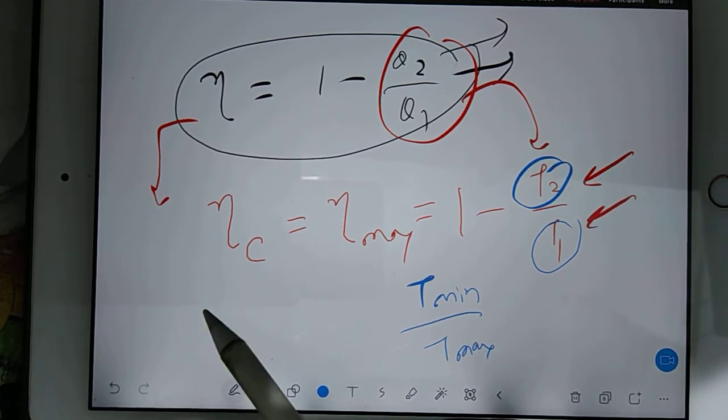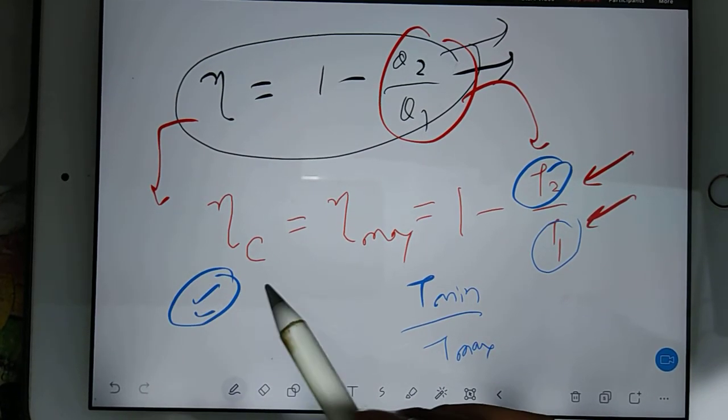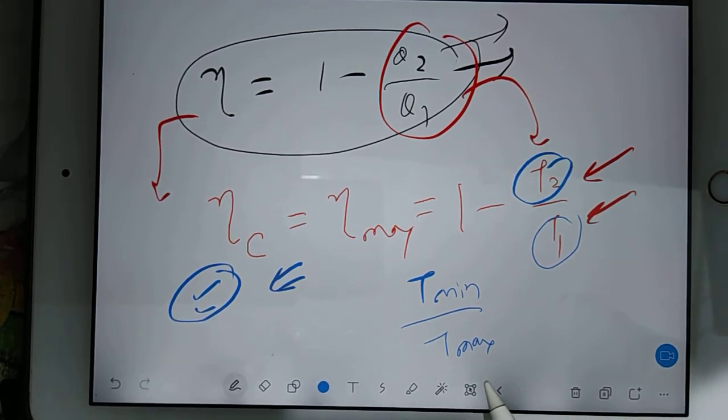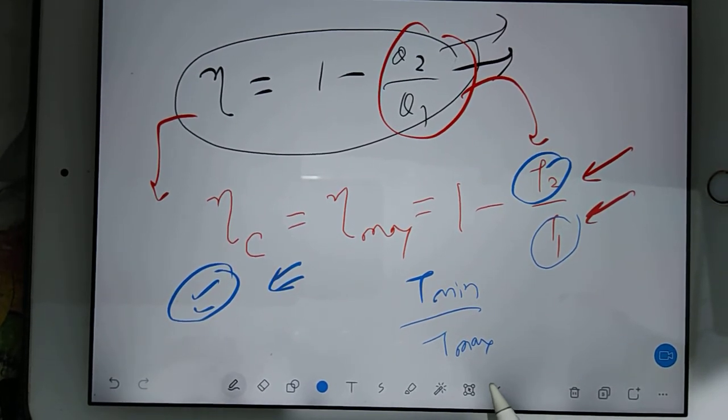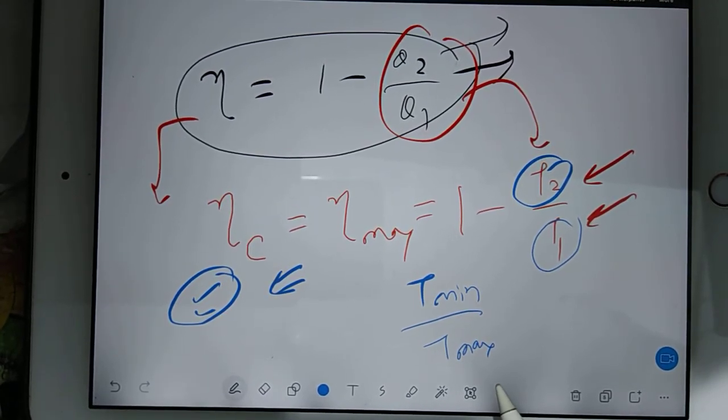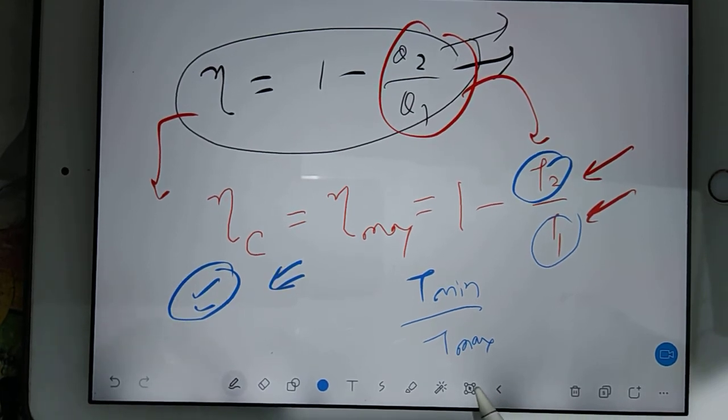So we have some theory about the Carnot engine. That theory I will give you in a PDF. It is about some reservoirs and so on. It is very easy theory, kind of history. So now we have something to compare with.